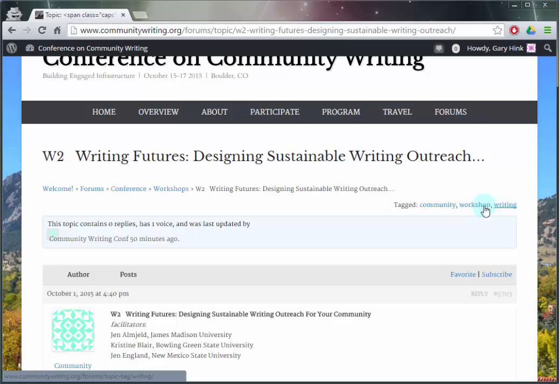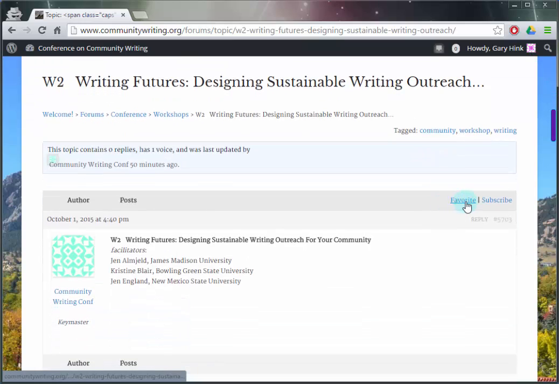So you see I've added a couple of tags. You can add tags for people to be able to browse and connect with yours. They'll also be able to favorite your thread here, so they'll be able to keep a log of all the sessions that they keep track of using this account. Subscribe would be getting notifications to the discussion in this thread as well.